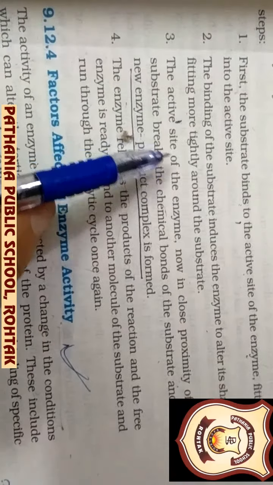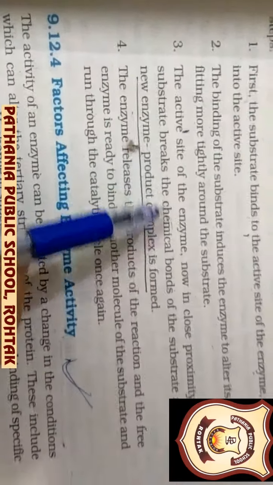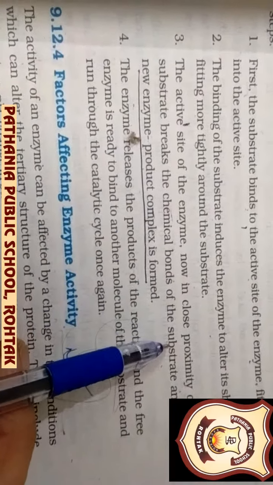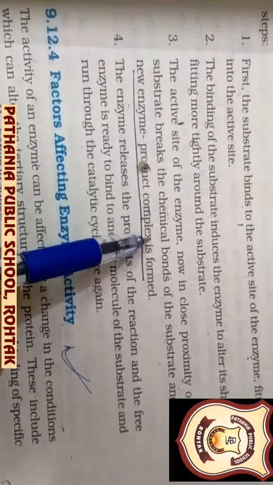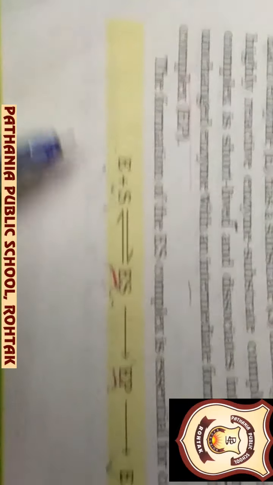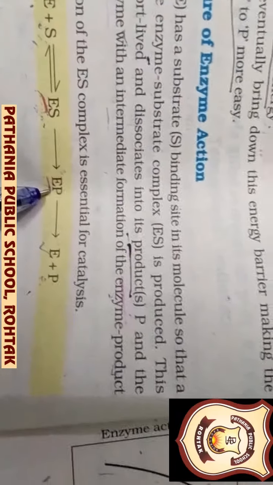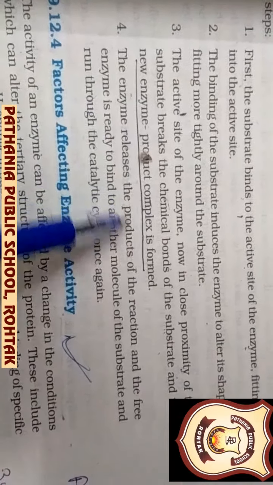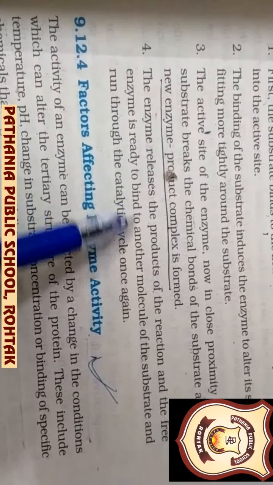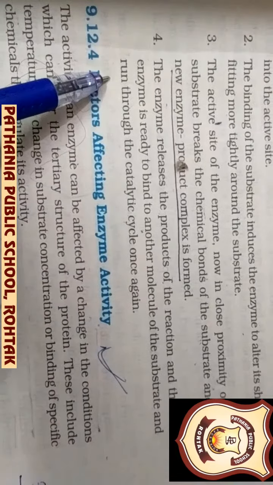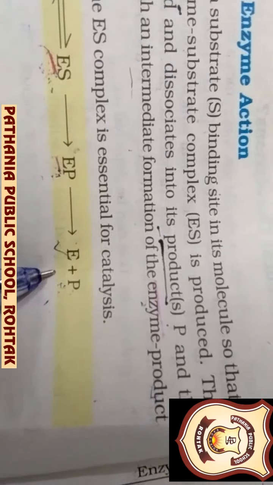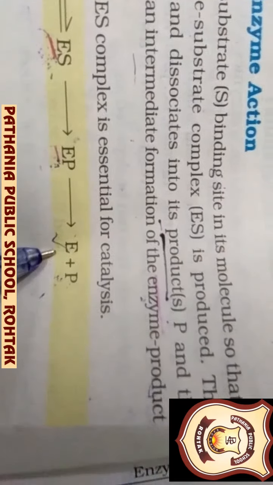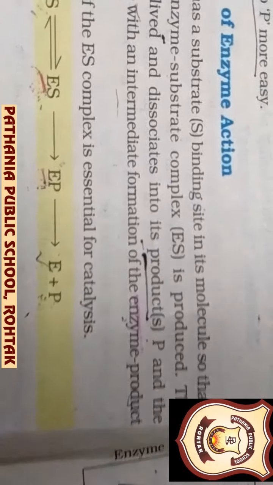That means what was the enzyme substrate complex, due to the breaking of the bond which the enzyme has broken, now the enzyme product complex is formed. This is here, the enzyme substrate complex has now converted into the enzyme product complex. Now the last point is that the enzyme releases the product after the reaction, and the free enzyme is ready to bind to another molecule of the substrate and run through the catalytic cycle once again. That means here the product has become free and the enzyme is also free. Now this enzyme is ready to catalyze another reaction.